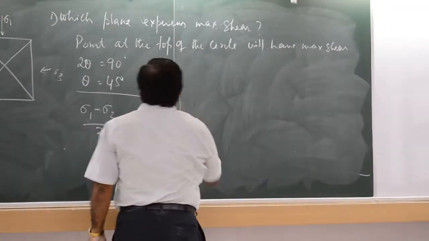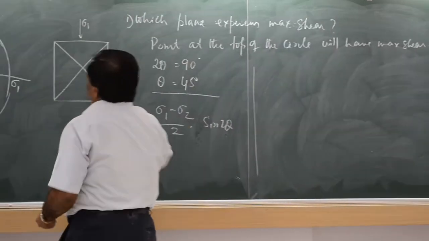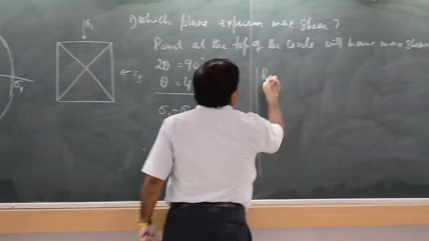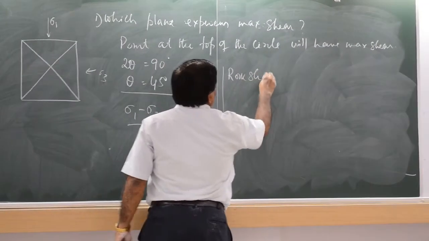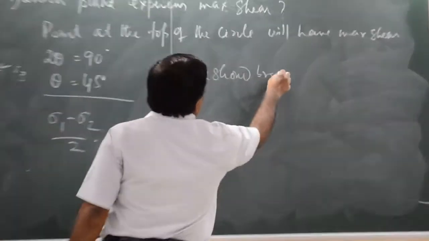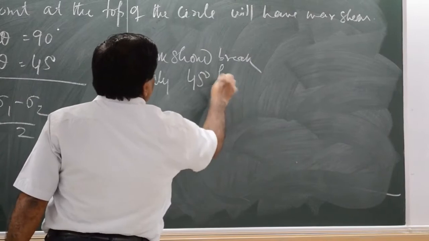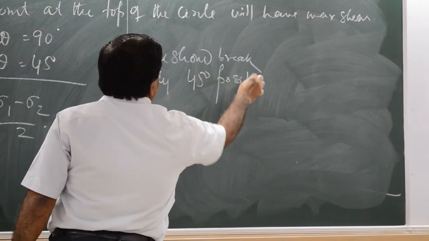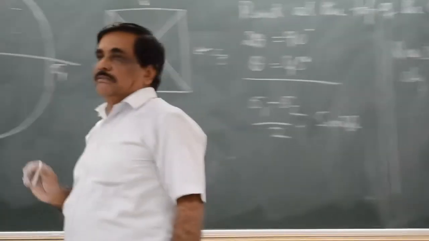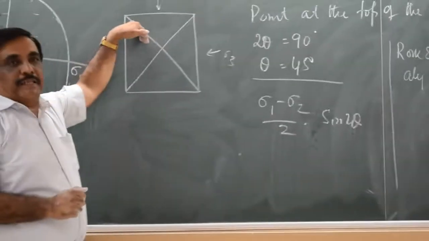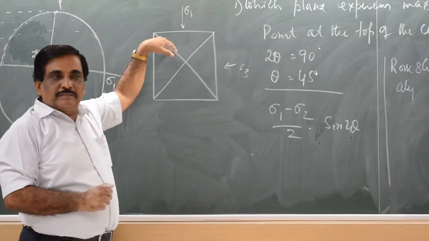Then I'll write here: rock should break along 45 degree position. From here it should break because maximum shear stress.